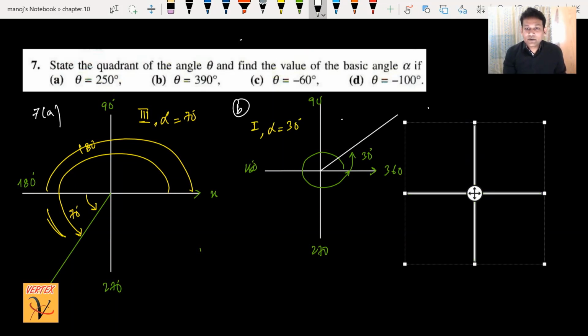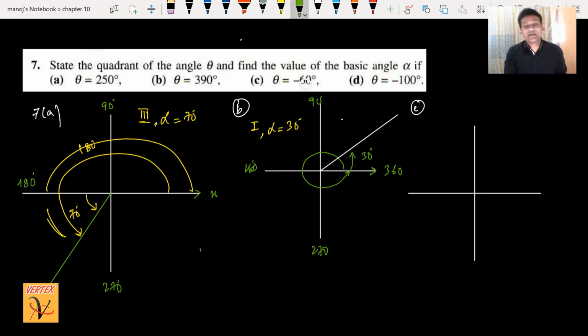Part C, what we can do? In part C, minus 60 degree. It means, from the x-axis positive, I have to move, negative means I have to move clockwise. And when I move clockwise, here this is minus 90 degree, then minus 180 degree. So minus 90 is here, 60 is here, it means this is the line. So minus 60 degree.